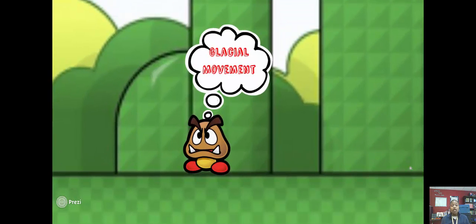All right, so glacial movements can also create landforms caused by erosion. Glaciers move slowly, and as they move, they pick up loose rocks and sediments and materials, and as they do that, they create what is known as a valley. A valley is a big grass area that sits between 2 mountains or 2 steep cliffs. Go ahead and pause the video and fill that in your notes now.